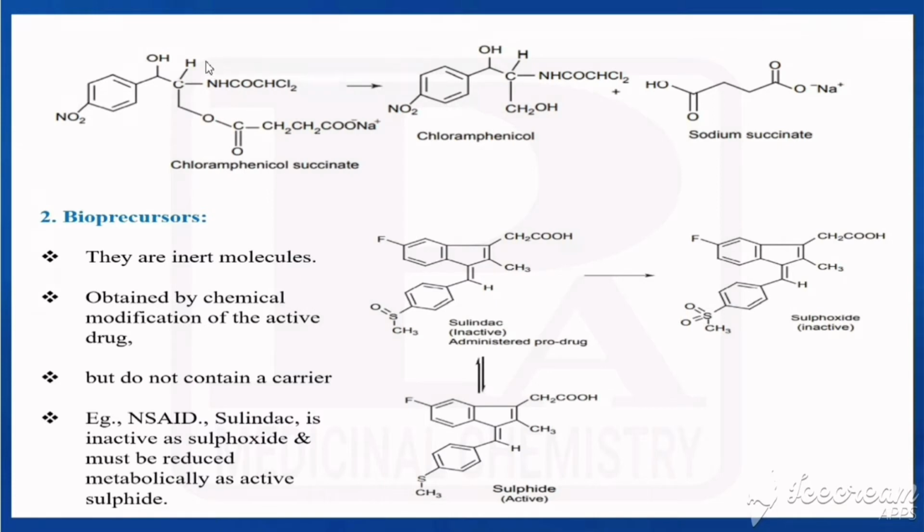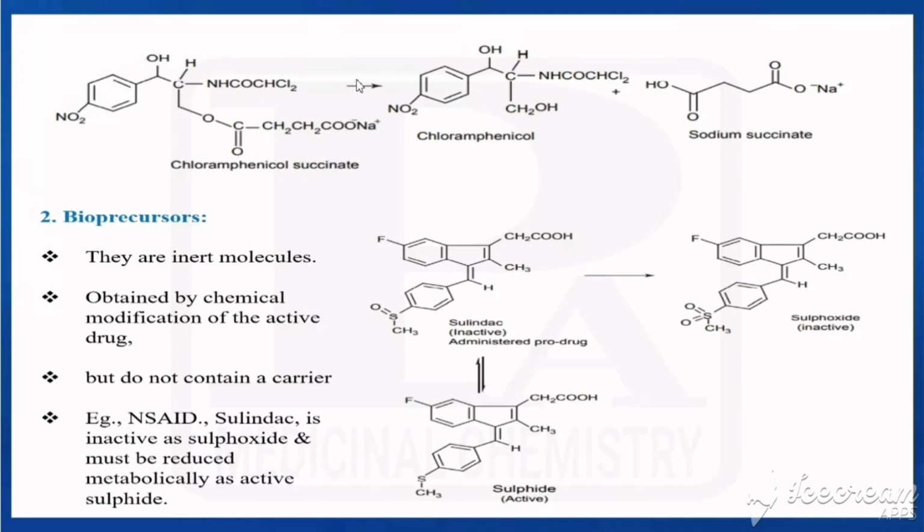The example is chloramphenicol succinate. We already know the structure of chloramphenicol. It has a phenyl ring, at the para position a nitro group, then CHOH, then CH, NHCOCHCl2 and CH2OH; that is chloramphenicol. Here we add a succinate ester, by replacing one H we add this group, which is called succinic acid.